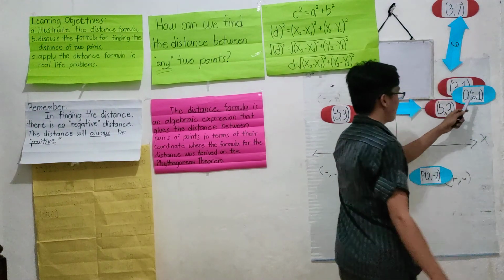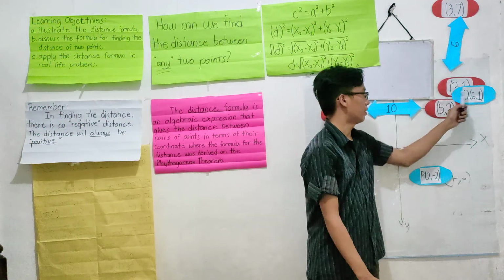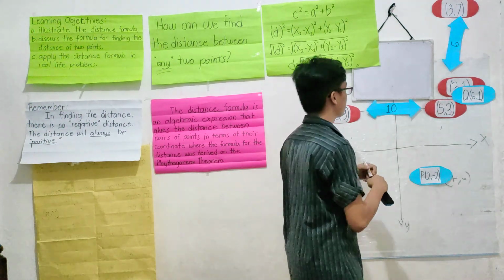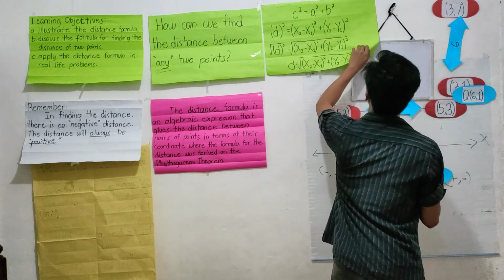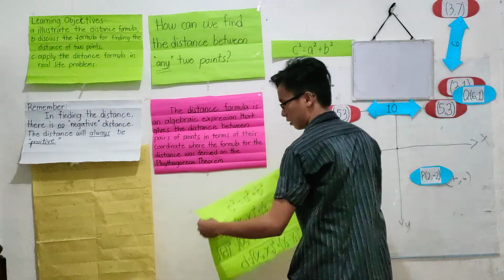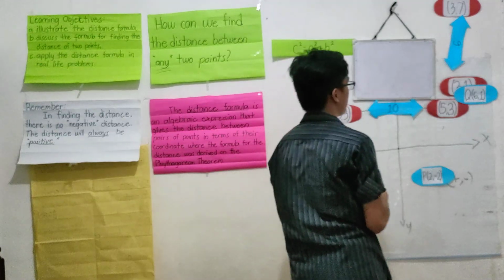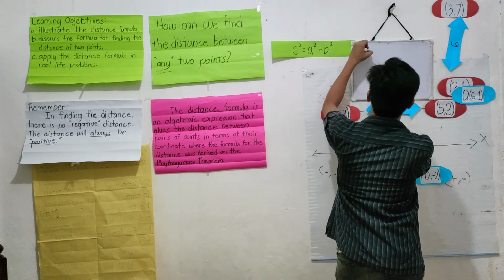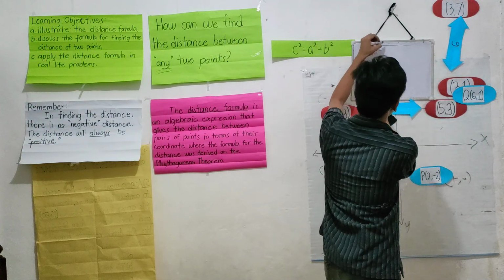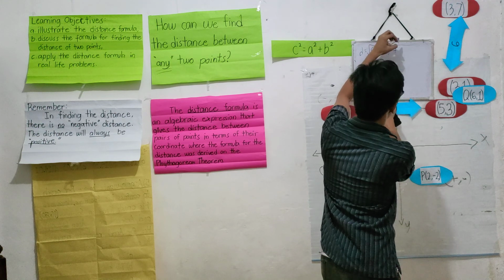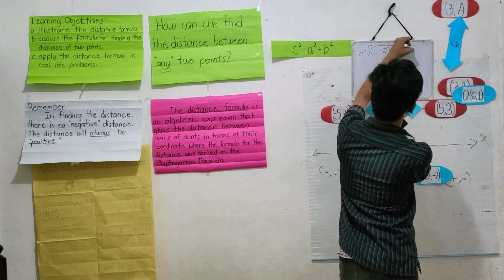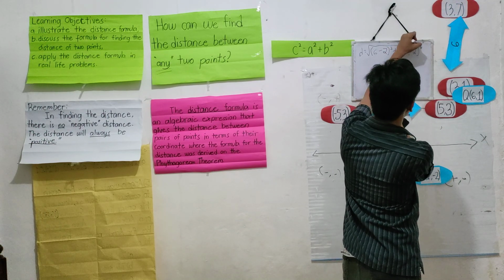If you will notice, class, that their coordinates are different from each other. That's why we will use the distance formula to get their distance to each other. So, using the distance formula, we substitute the values. What is the x sub 2, class? 6 minus the x sub 1, which is 2, squared, plus y sub 2, which is 1, minus the negative 2, which is our y sub 1, squared.